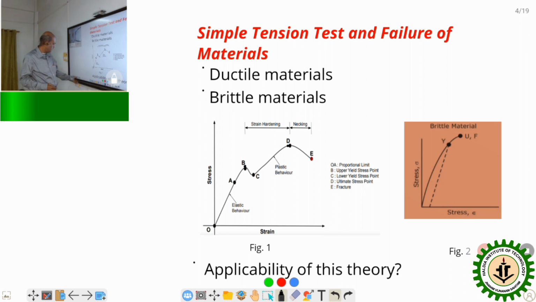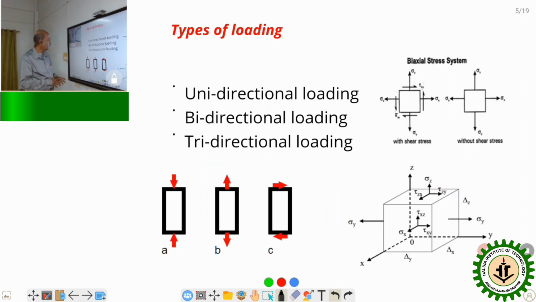Now, next, the types of loading. There are various types of loads acting over the body. So, if the load is applied over the body in one direction, that is called unidirectional loading. Figure 1 shows a compressive load. The body is under compressive load. So, the compression of the member will take place because of the load. Now, the second kind of load which is shown here, that is also unidirectional load, that is tensile load.